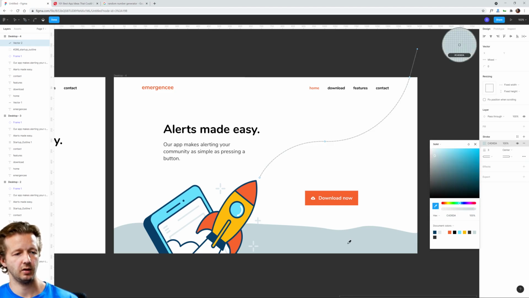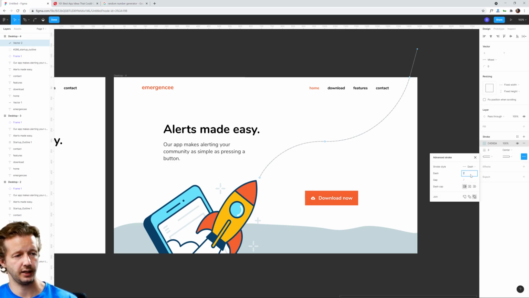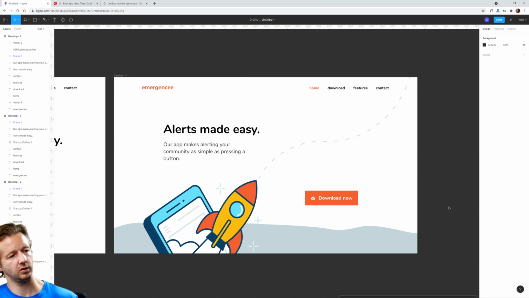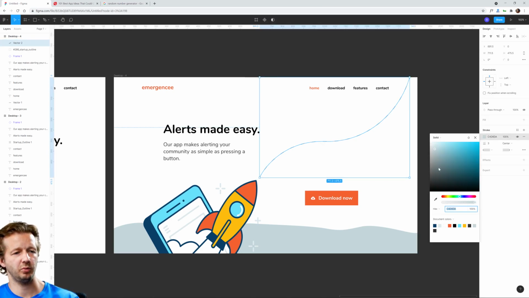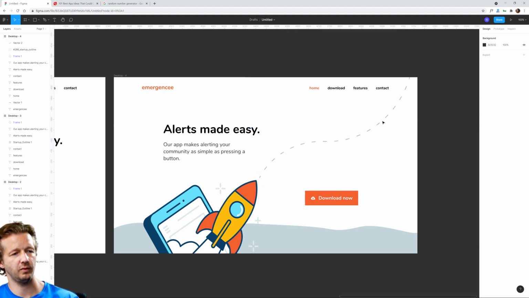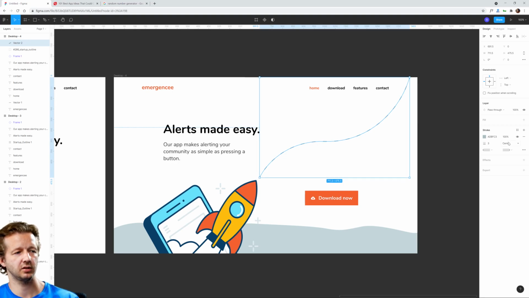Maybe we'll take this right here and let's change the dash a little bit further apart. We can control the gap here. Let's see what it looks like once we get out of here. I might want to make that a little bit higher contrast and maybe a few more dashes.